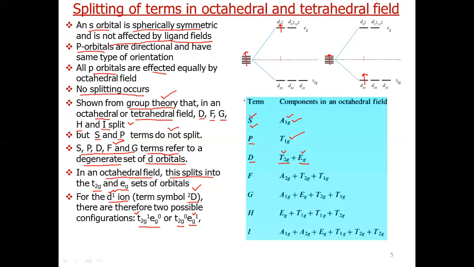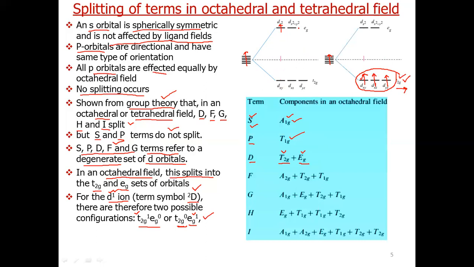this electron can occupy this orbital. So this is called t2g0 eg1. But if we carefully see t2g1, now this electron can either go here, we can also write it here, we can also write it here. So there are three possibilities for this electron to go in the t2g set. So it will give three states.